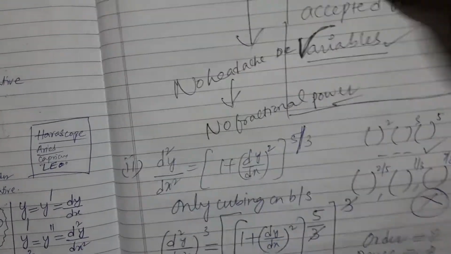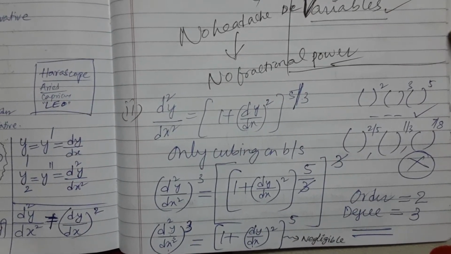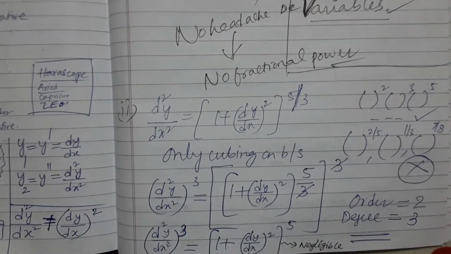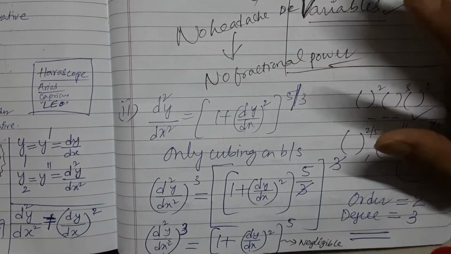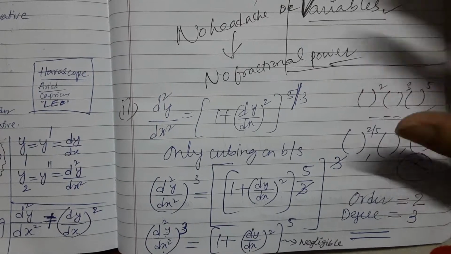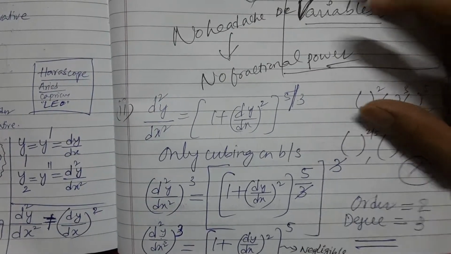Now what do we have to do? We have to do cubing on both sides. Why are we first doing cubing on both sides? What's the problem that has been caused, due to which we are doing cubing on both sides?